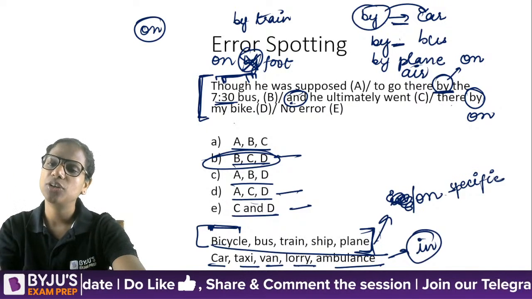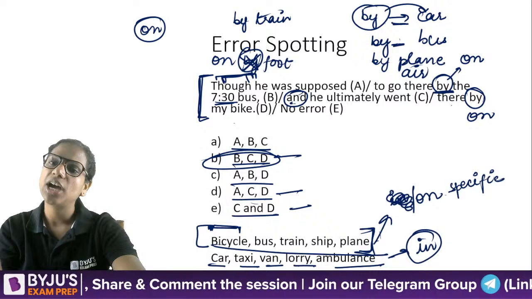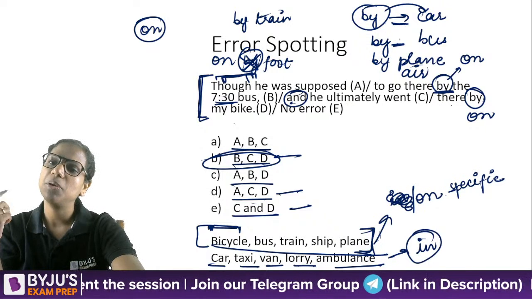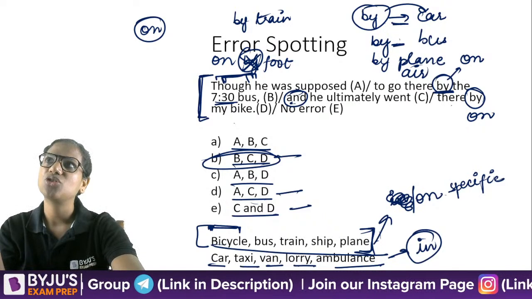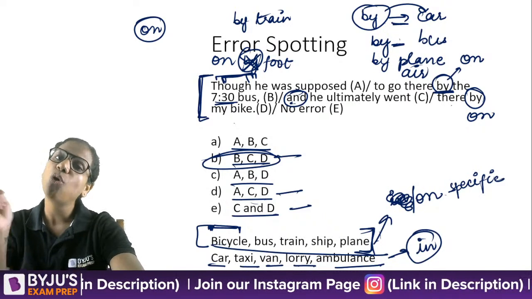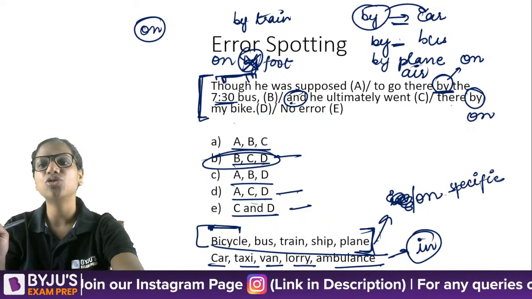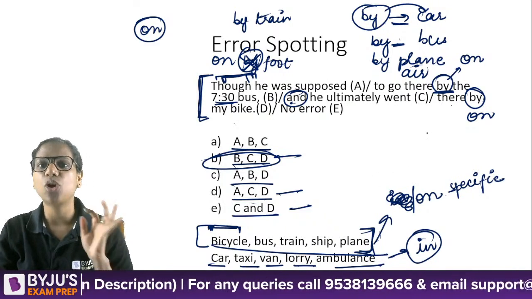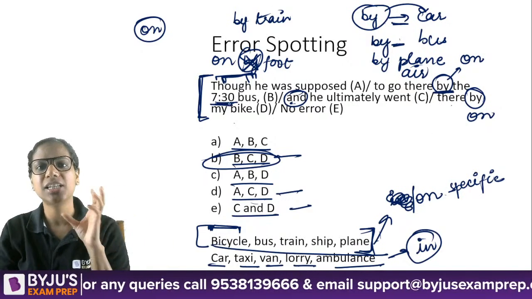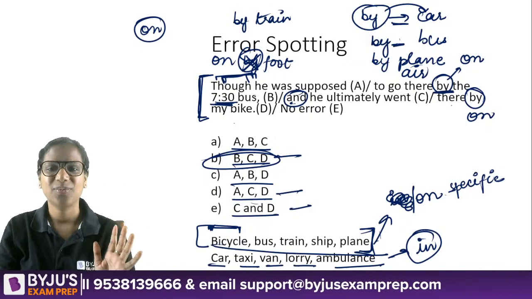I am going to go. If you want to say that, I will travel. I am traveling by the 7:30 bus. I'm traveling by bus. I'm going to travel on the 7:30 bus, Sanit. Right? On the 7:30 bus, not by. When I mention a specific bus, it has to be on. Okay?